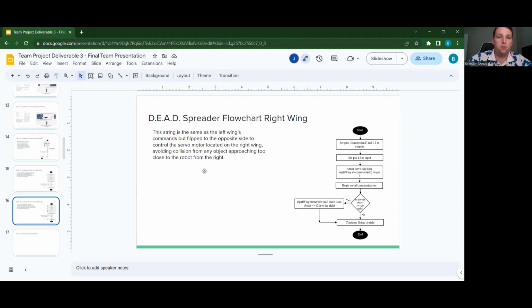The right wing is basically a reflection of the left. However, everything is flipped to mimic the left wing, but on the right side.